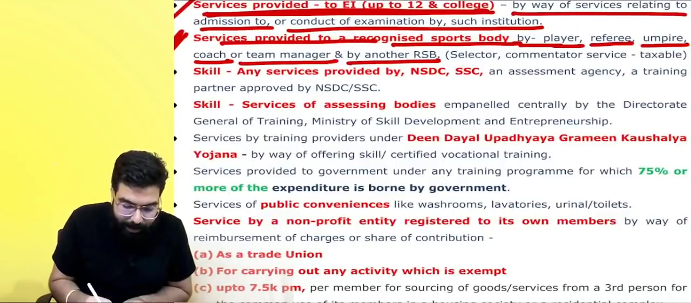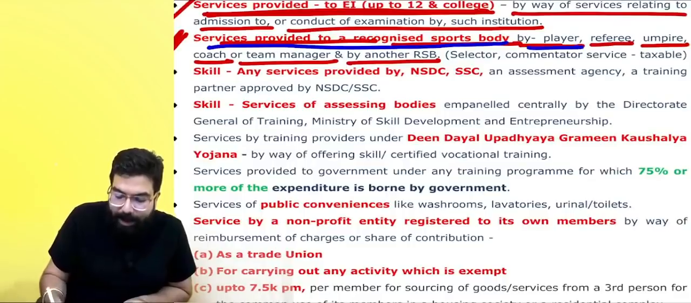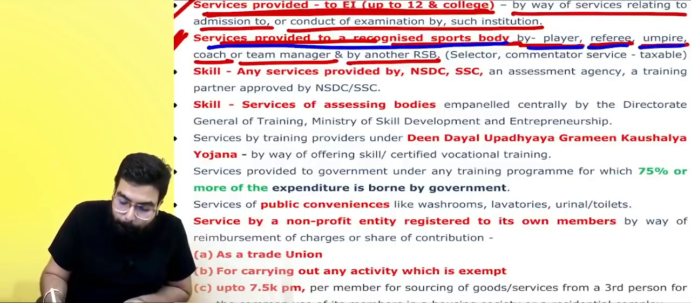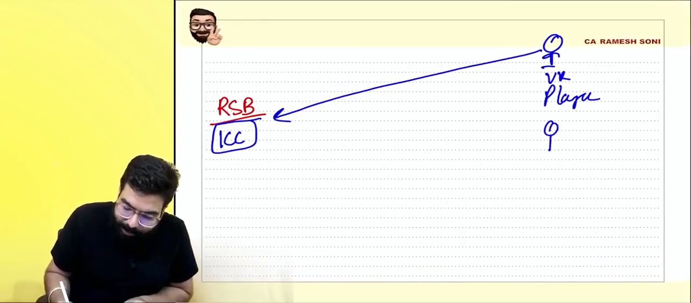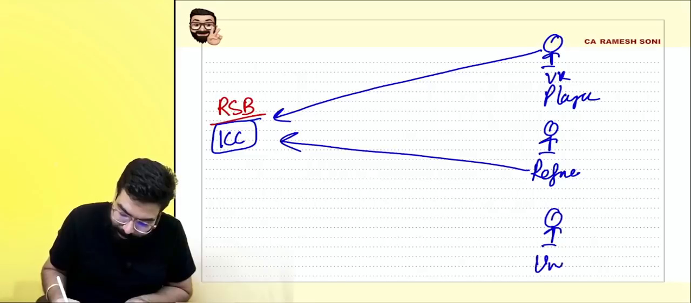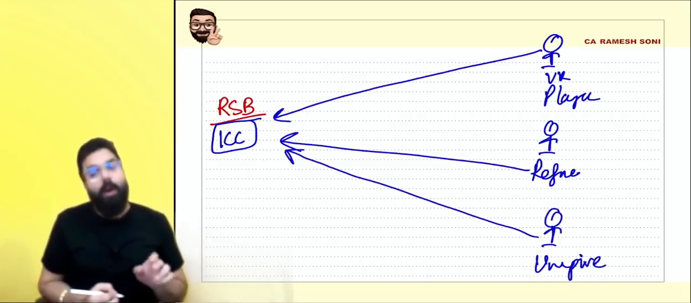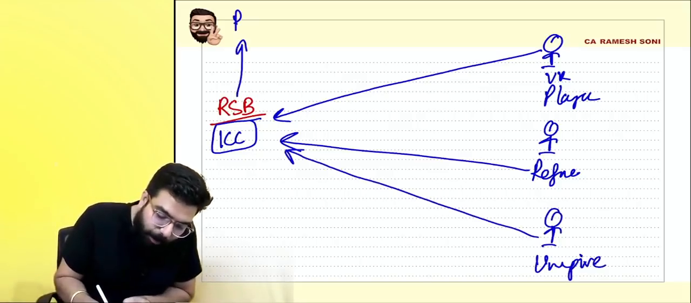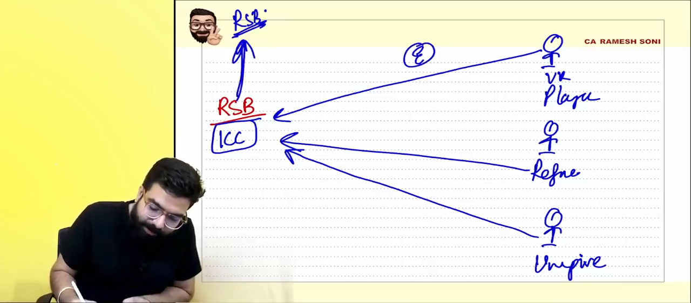They are going ahead and telling any services provided to a recognized sports body by a player, referee, umpire, or might be a referee is there. Referee is going ahead and providing services to ICC, or might be one umpire is there, he is going ahead and providing services to a recognized sports body, or one recognized sports body is providing to another recognized sports body any services, always all these services shall be exempted.